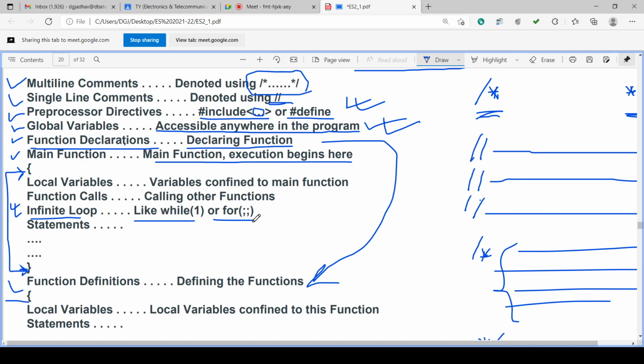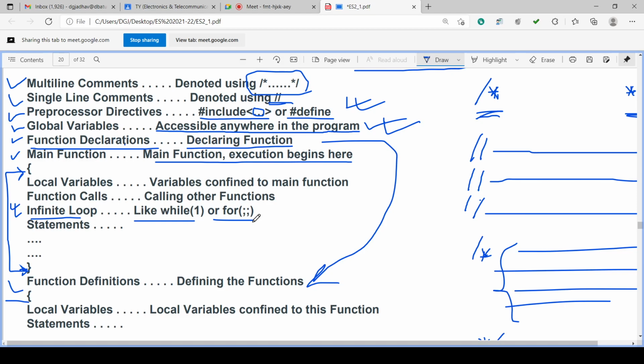An infinite loop can be written as while(1). So while(1), what does while do? The while is checking some condition. So if the condition is always 1, while will always be executing. So while goes on executing, and this becomes an infinite loop. For, no condition is written. for(;;): the initialization, condition checking and increment are all absent. So this for(;;) executes the same as while(1) and it goes into an infinite loop.